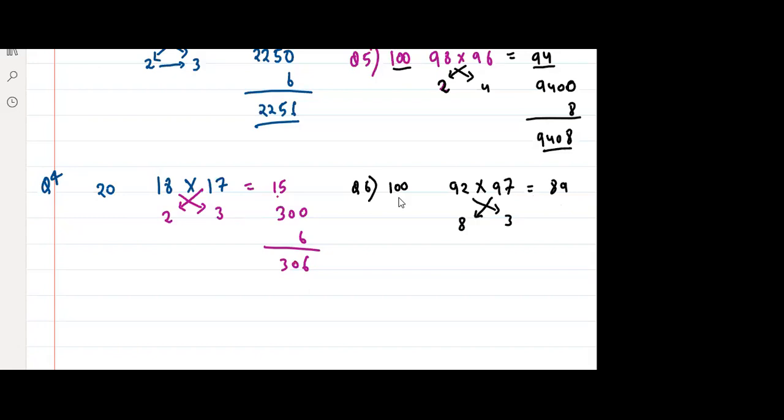And 89 into 100 is 8900. And 8 into 3, tell me, what is 8 into 3? Very good. 24. 89, Shreya, it is 89. So it is 8924. Clear? So it is applicable.